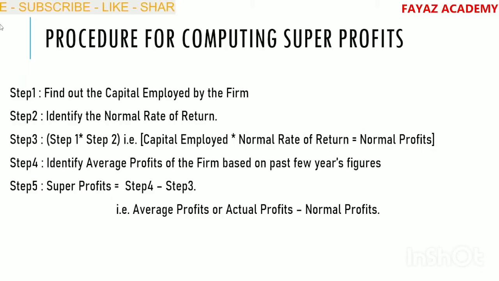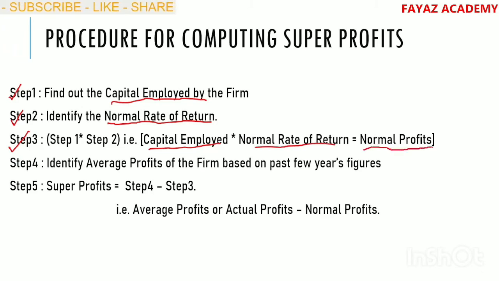Next, we have a procedure for computing super profits. Step number 1, find out the capital employed by the firm. Step number 2, identify the normal rate of return. Step number 3 is step number 1 into step number 2, that is capital employed into normal rate of return, which gives us normal profits.